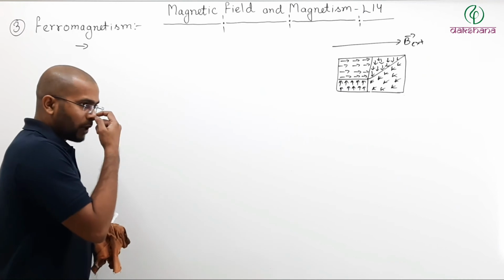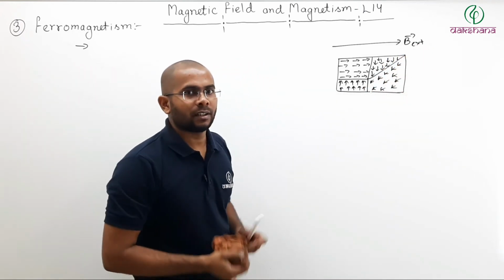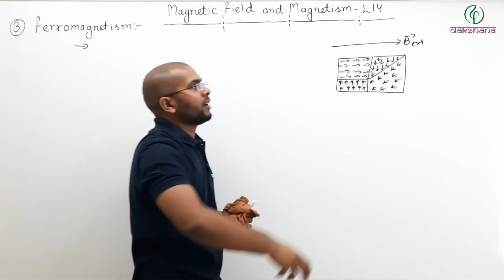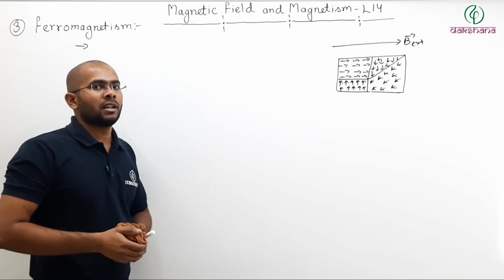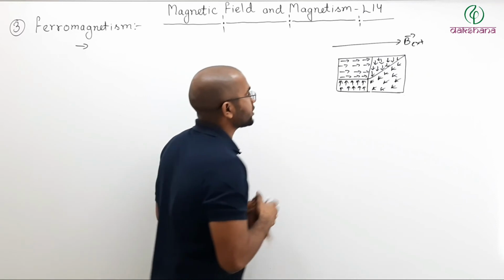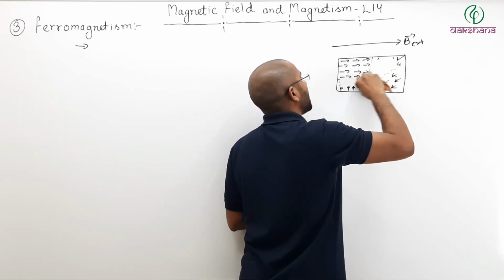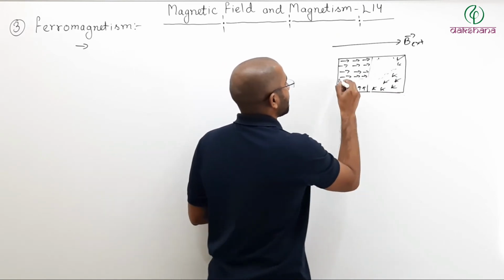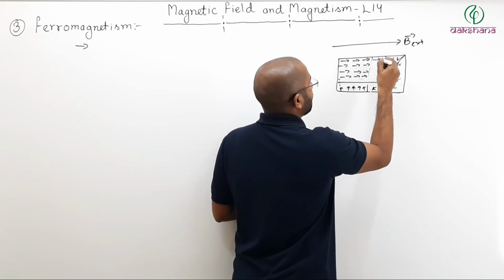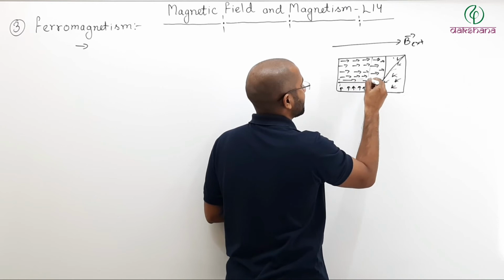So what happens when you place B external? More and more dipoles align themselves in the direction of B external. And if that happens, what does it look like? It looks like the domain which had its direction in the direction of external field has grown in size.